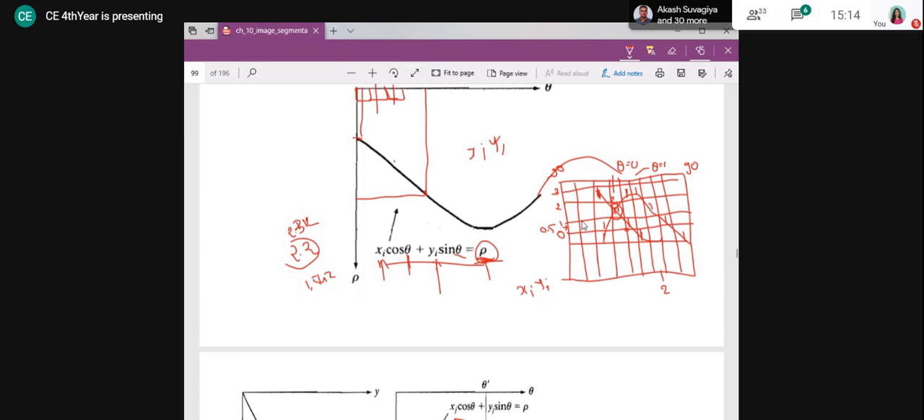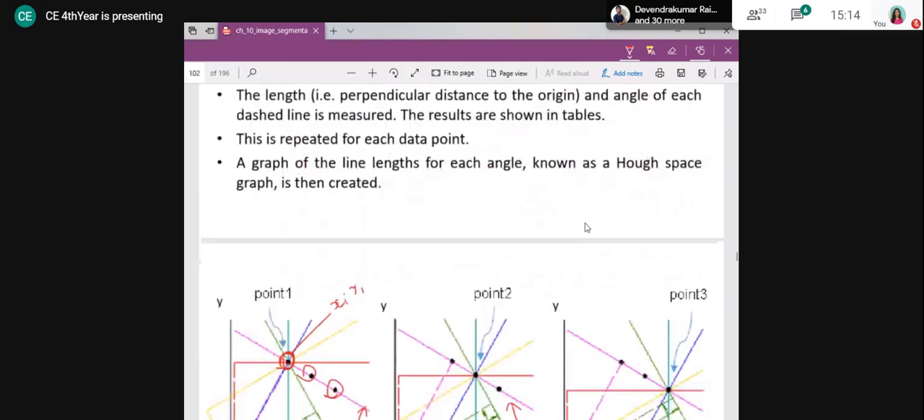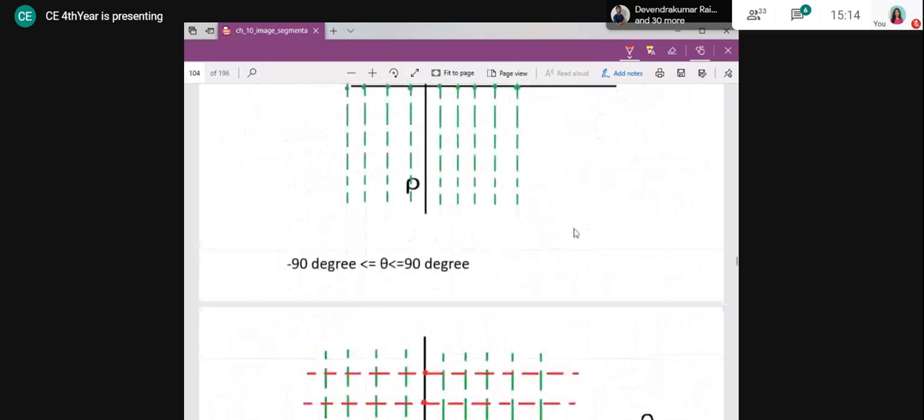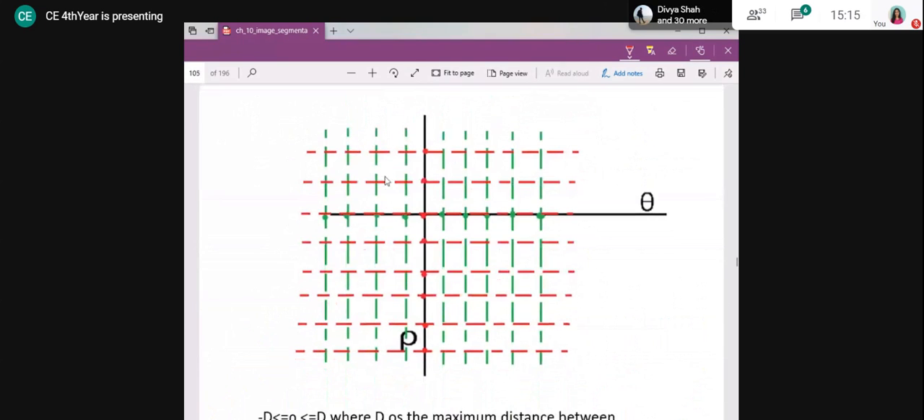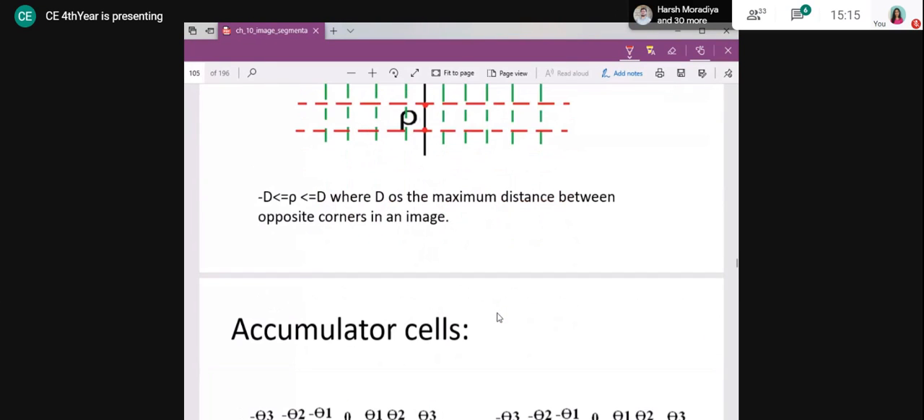Some loss can be there, and if you want to avoid that loss, what to do? You can have better quantization. You can take values 0, 0.1, 0.2 for those theta also. But the accumulator cell size will be larger accordingly. Okay, so now let us see. So that is the concept of accumulator cell. Quantize the theta axis, quantize the rho axis, right?